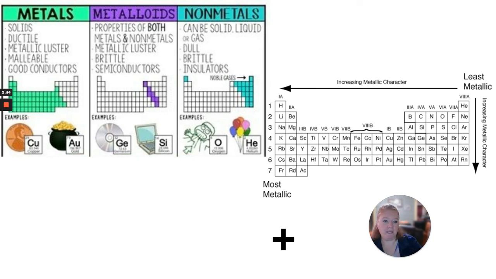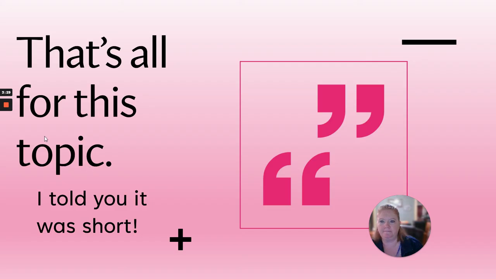All right. And this is important to understand in terms of metallic character. Right down here, this is the most metallic element. And up here in this corner would be the least metallic element. So metallic character increases this way, going across the period this way and down a group. If we're talking about most non-metallic, we would flip it. So this would be up here, most non-metallic, and this the least non-metallic. It's definitely important to understand those. All right, that's it. Metals, nonmetals, metalloids.